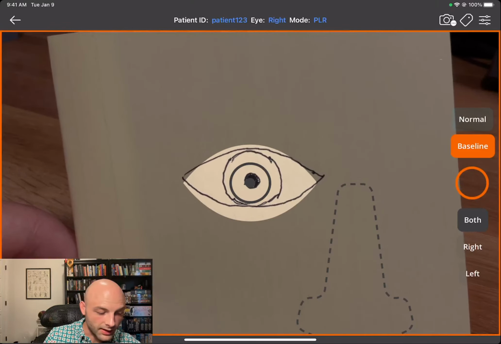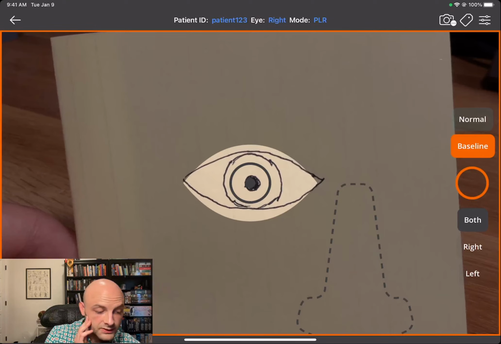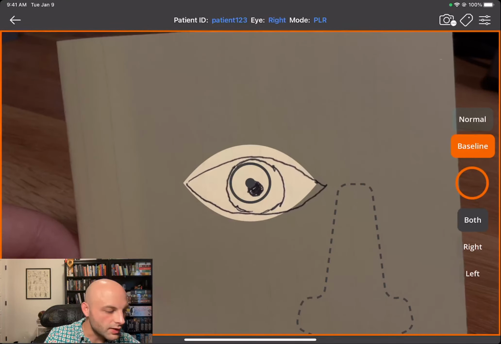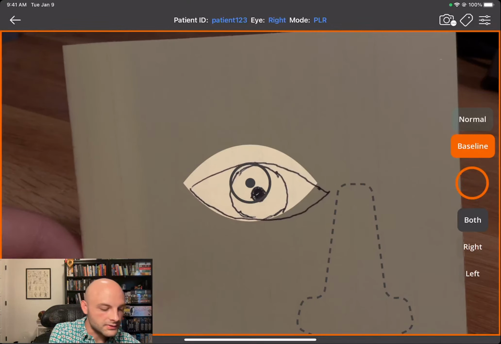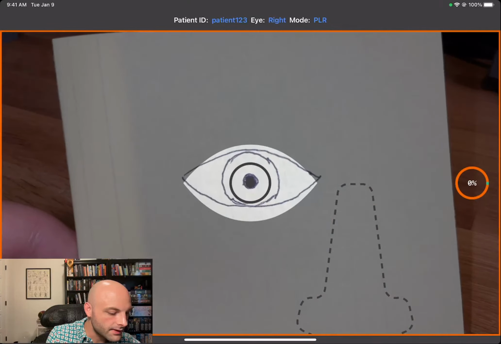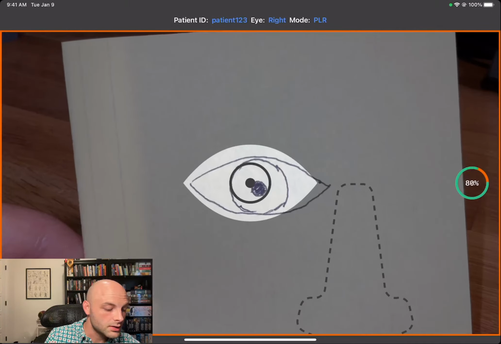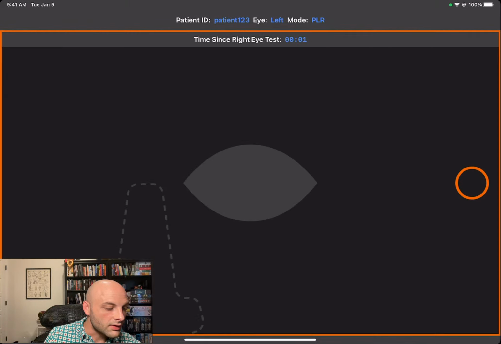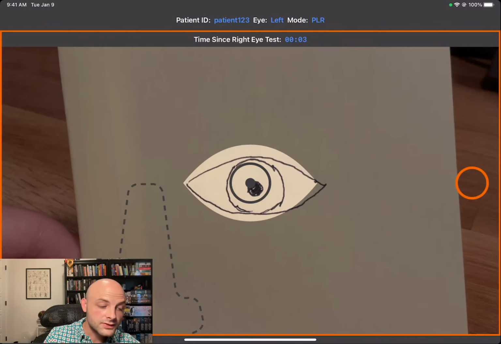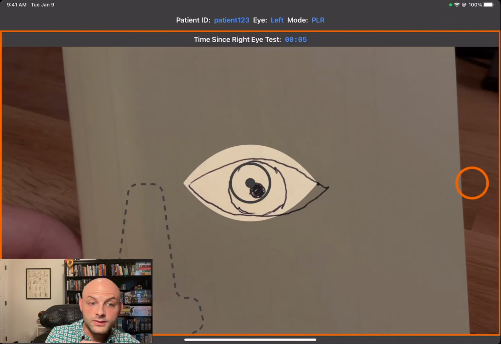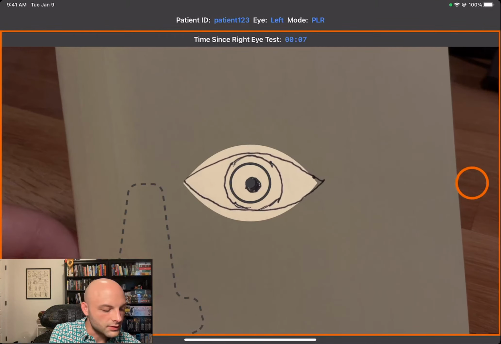Now, it's as simple as taking a test. For this patient, we're going to do a baseline. The first time you ever take a test in Reflex, it will be a baseline. So we'll go ahead and do that. And it'll just kind of run through the motions, the settings. We'll go through those in just a minute. And then it's going to say, okay, time to test the other eye. Now, you can actually select which eye you want to test, if you noticed on the test screen, which we'll go to again here in a moment.